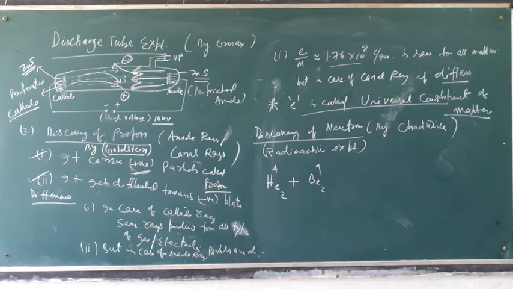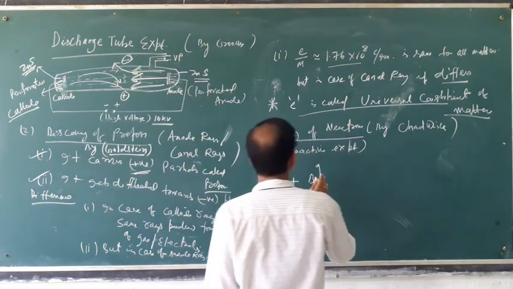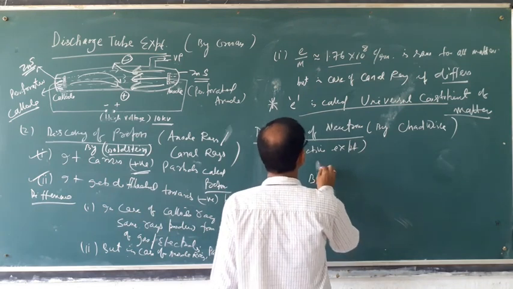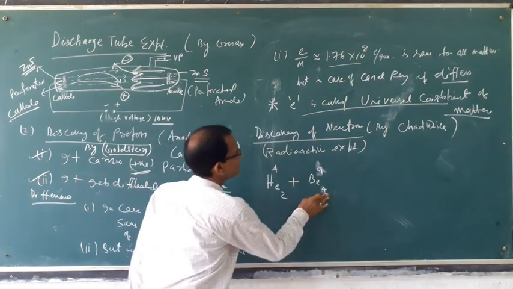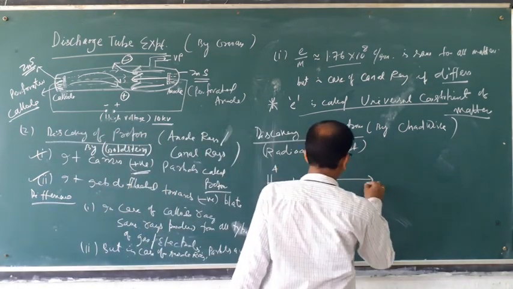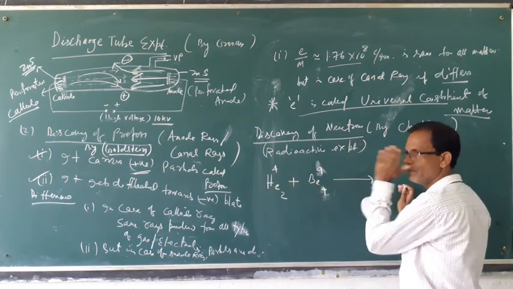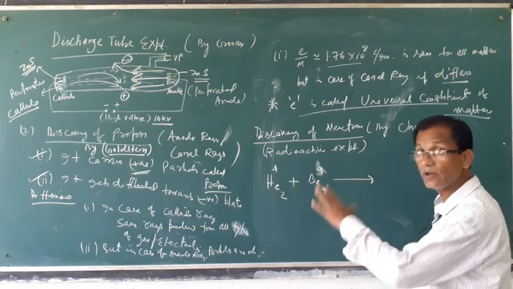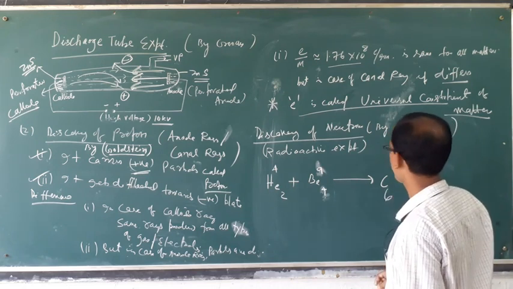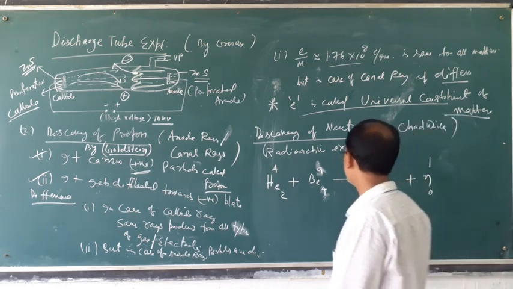When alpha ray was bombarded on beryllium atoms, he found that a new atom was produced, that is carbon, and one ray, that is neutron.